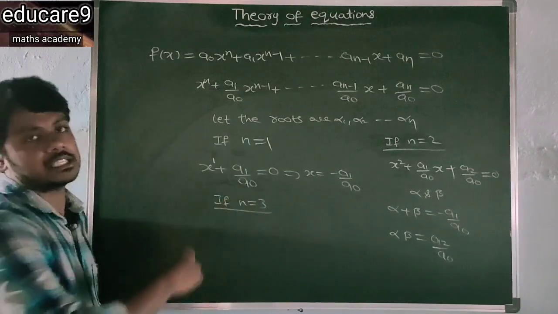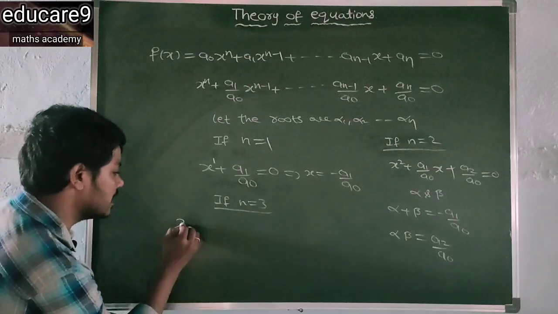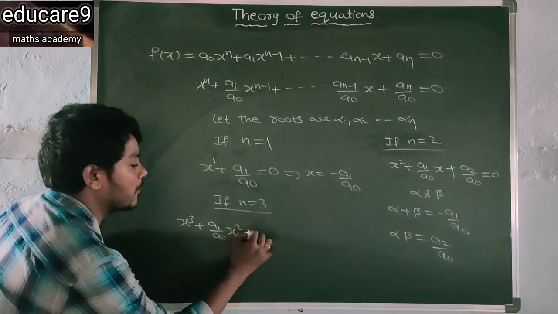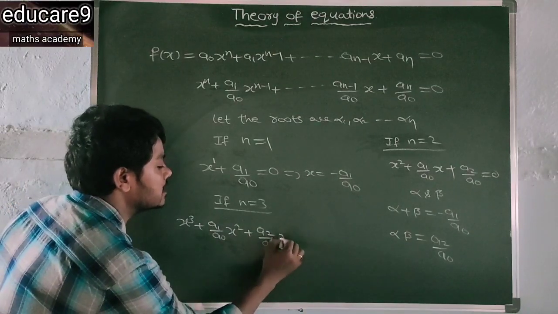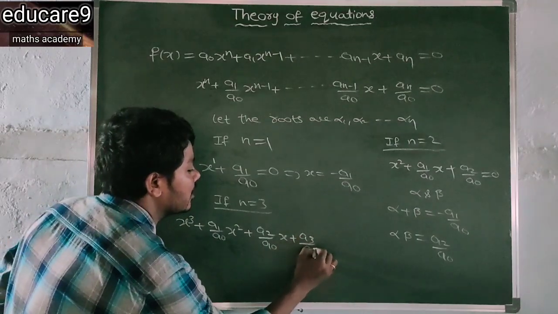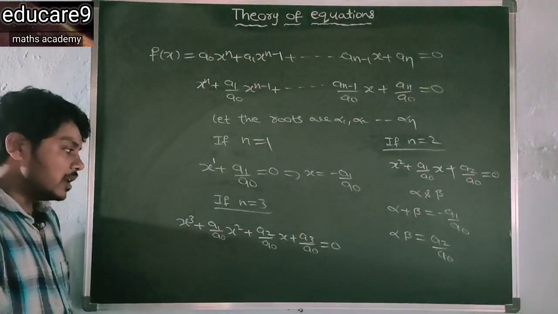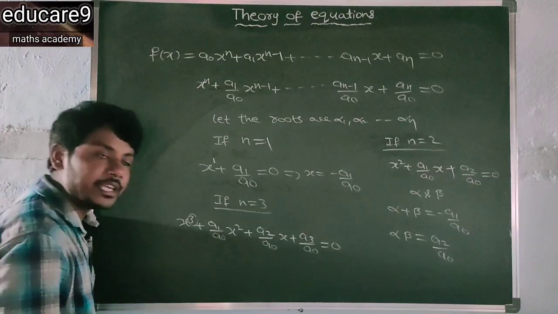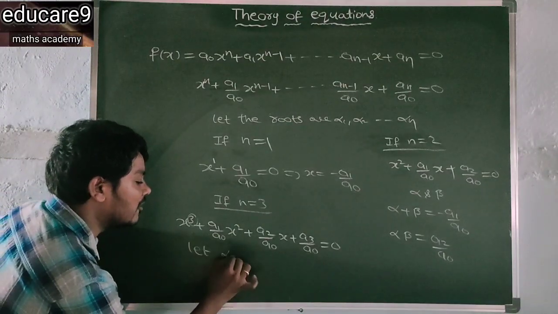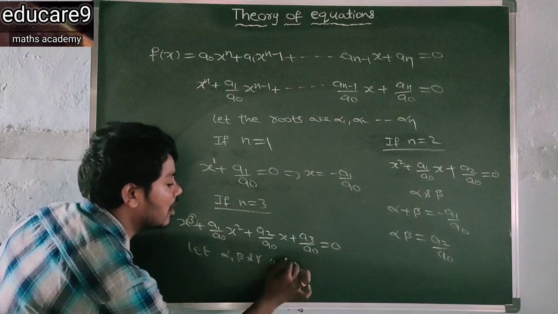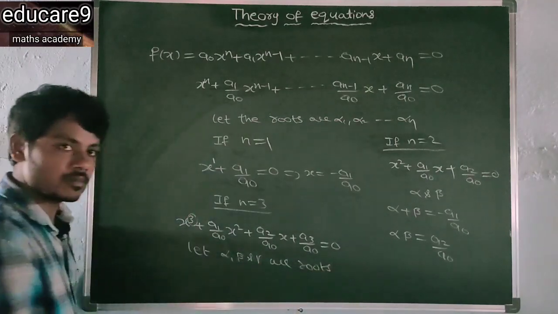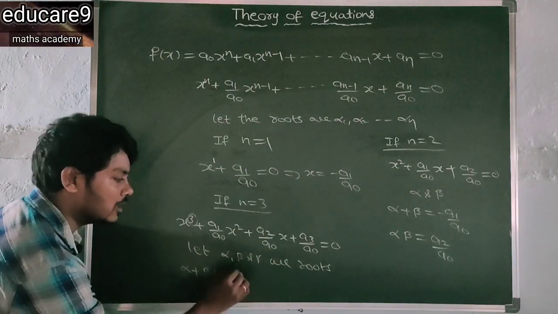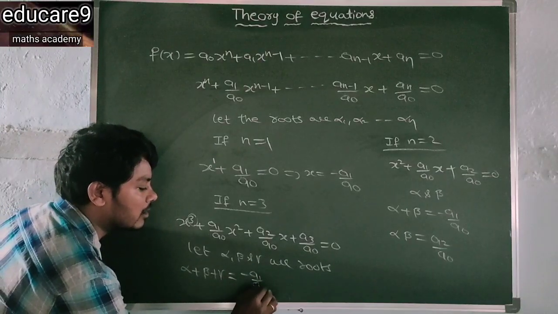If n is equal to 3, then what you get? You will get in this case a third degree polynomial, that is x power 3 plus a1 by a naught x square plus a2 by a naught x plus a3 by a naught is equal to 0. Now clearly this equation has degree 3, so this equation has 3 roots. So let alpha, beta and gamma be the roots. Then the sum of the roots alpha plus beta plus gamma is minus a1 by a naught.